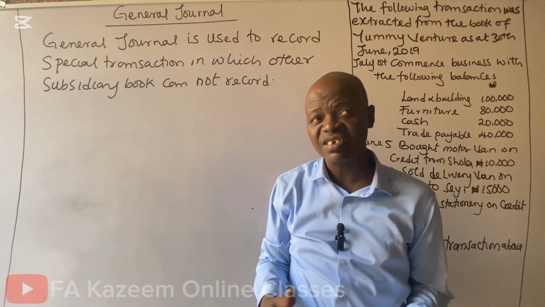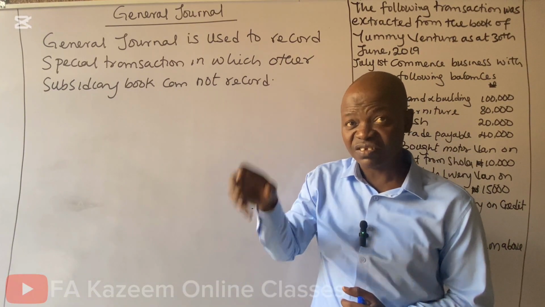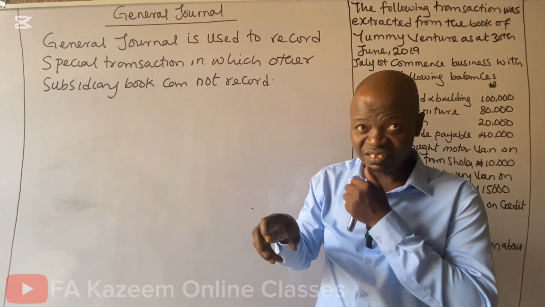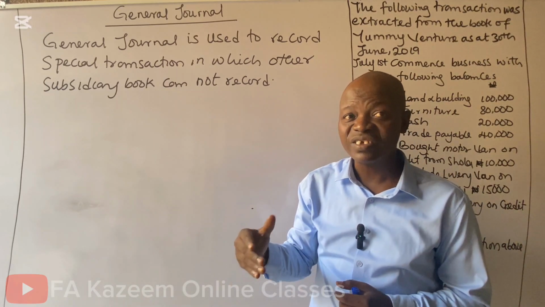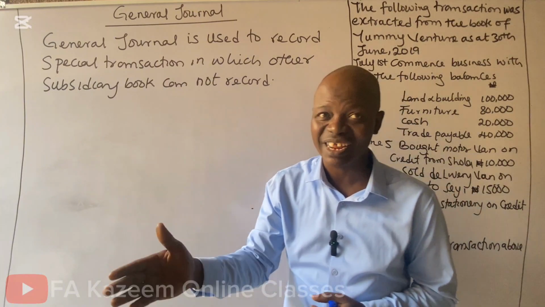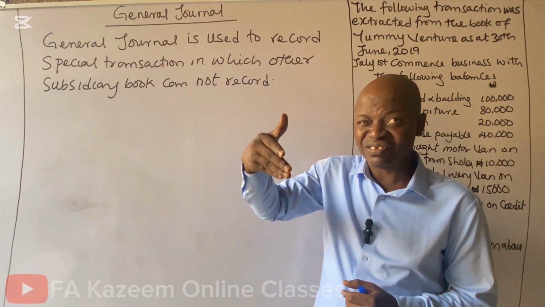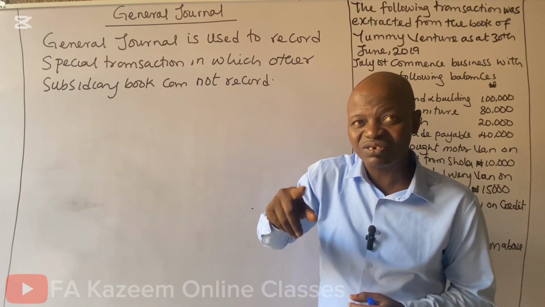But some people may still tell you that you are wrong in this way. If the motor van in this transaction is not an asset, for instance, a car dealer who is selling a van, in that case, if we say bought motor van on credit, the van will not be treated as an asset. Rather, the van will be treated as goods.